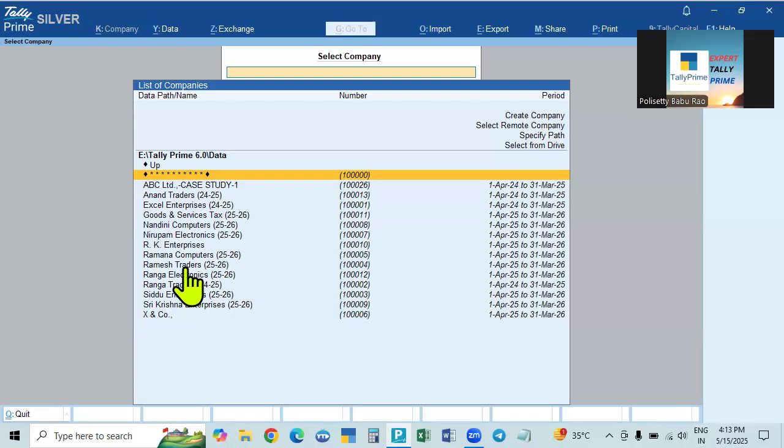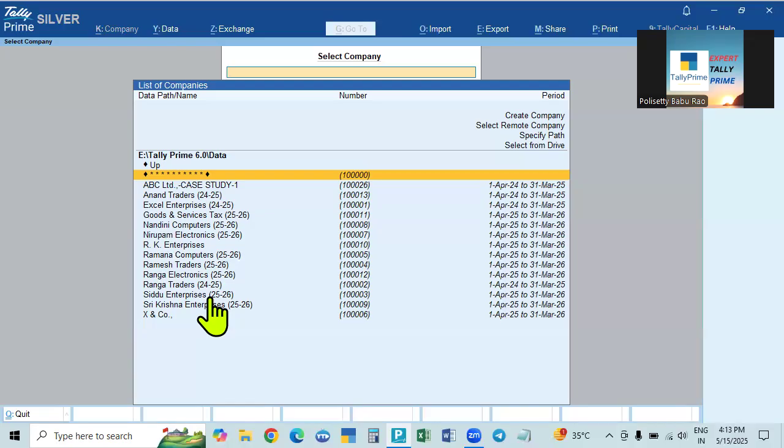To avoid corruption in the data, companies being deleted and all these cases, take the backup of the data every day. The whole day we will work, so in the evening before closing the computer, whatever company we worked on, take the backup of the data at that time. Tomorrow it will be safe. Tomorrow morning you will open, again enter the data in the companies, and again in the evening, the companies in which we worked today.